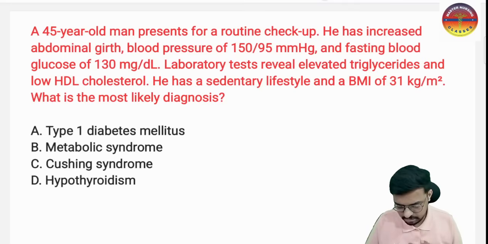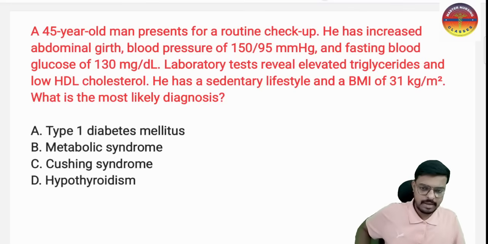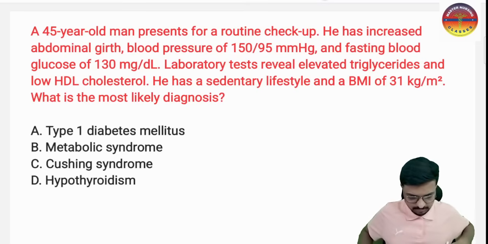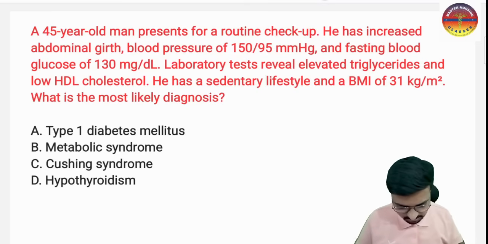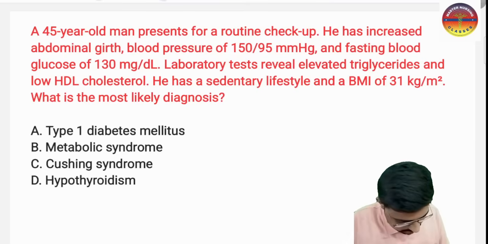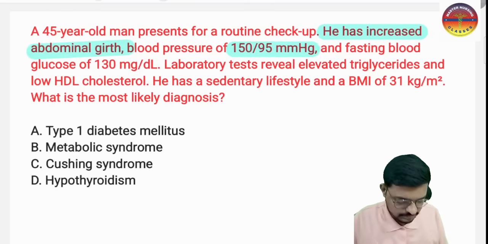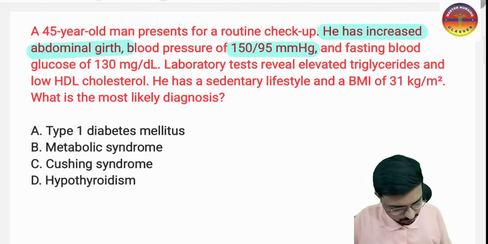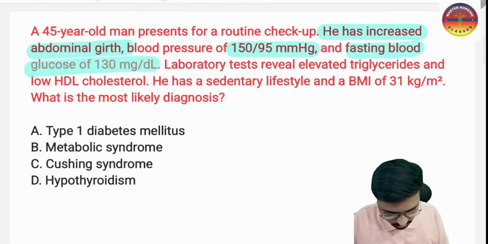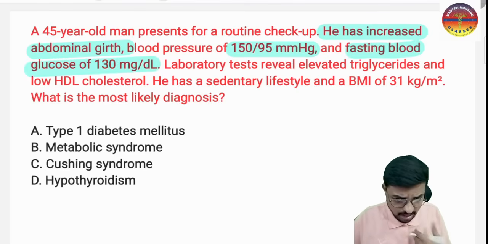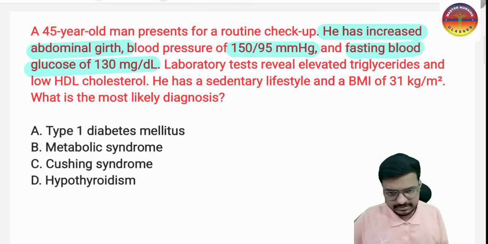So please read the question and give the best answer. There is a 45-year-old man presenting for a routine checkup, and he has increased abdominal girth. Increased abdominal girth means central obesity is there. And the blood pressure is 150 by 95 mmHg, so hypertension is there. Fasting blood glucose is 130 milligram per deciliter, so hyperglycemia is there. Obesity, hypertension and hyperglycemia are all there.